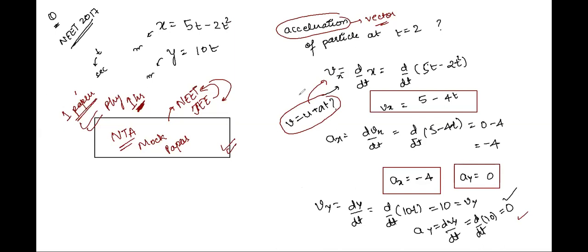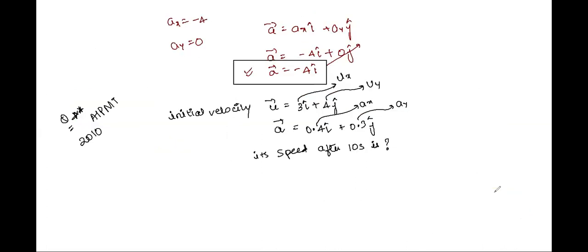We don't know. So for such cases, we assume the general formula that a is equal to dv by dt, which works for both constant as well as variable acceleration.